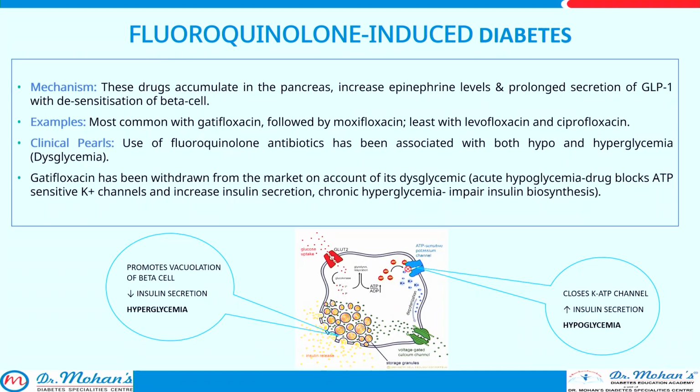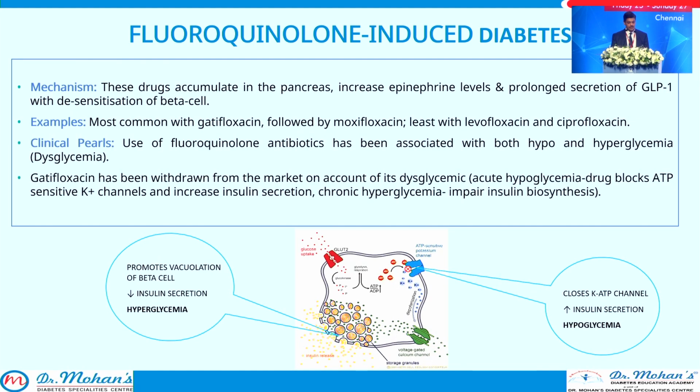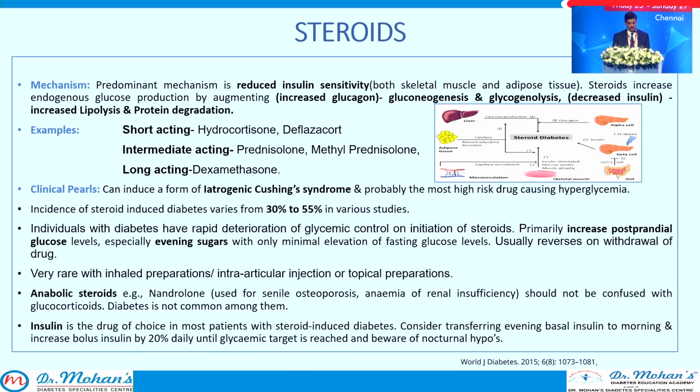Drugs like fluoroquinolones, the antibiotics, commonly gatifloxacin, which was withdrawn from the market, followed by moxifloxacin, and very least with levofloxacin and ciprofloxacin, because these drugs accumulate in the pancreas, increase epinephrine levels and prolong secretion of GLP-1 with desensitization of beta cells. That is the mechanism by which it causes diabetes. Initially it will cause hypoglycemia, and in the long run it will cause hyperglycemia. In short term usage, it can block the ATP sensitive potassium channels and increase insulin release, thereby causing hypoglycemia, but repeated use can cause hyperglycemia. That is why gatifloxacin was withdrawn from the market, because of this dysglycemic effect.